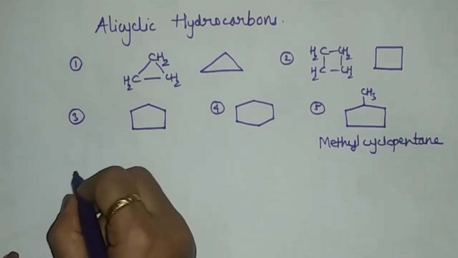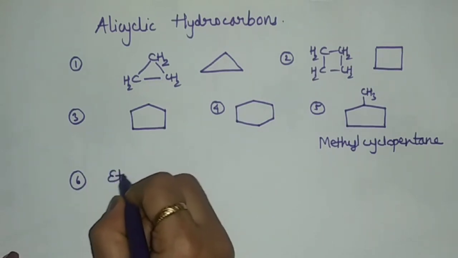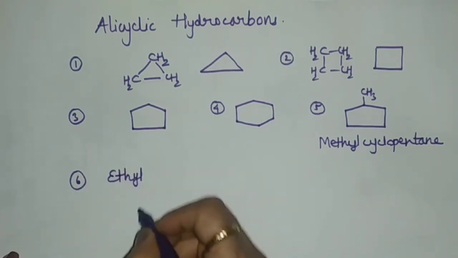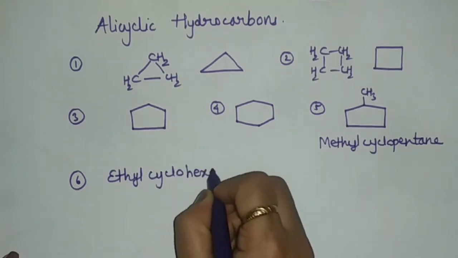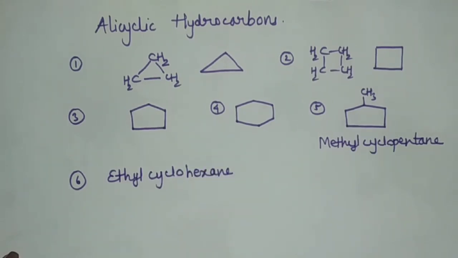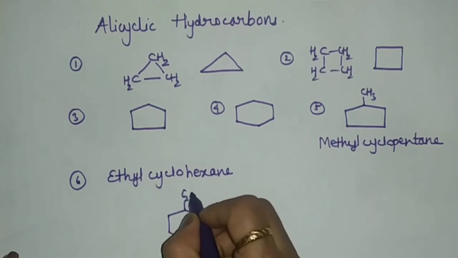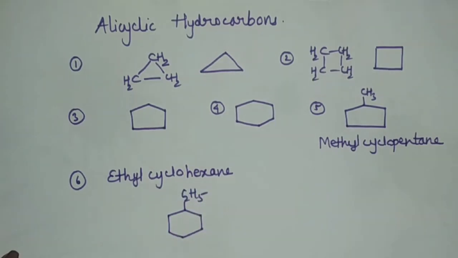Consider one more structure. For example, draw the structure of ethylcyclohexane. First we have to draw the cyclic ring structure, 1, 2, 3, 4, 5 and 6, and the presence of the ethyl group. So these are a few examples of alicyclic hydrocarbons.